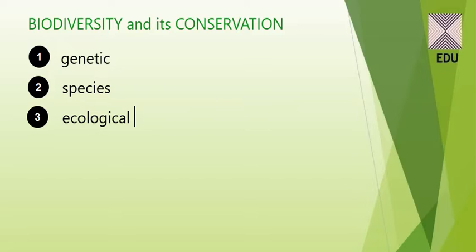Now, how many species are there on the earth and how many are there in India? This is a very important question as far as biodiversity and its conservation is concerned. If I talk about the level of the country, suppose India, according to the International Union for Conservation of Nature and Natural Resources, IUCN, in 2004, the total number of plant and animal species described so far is slightly more than 1.5 million.